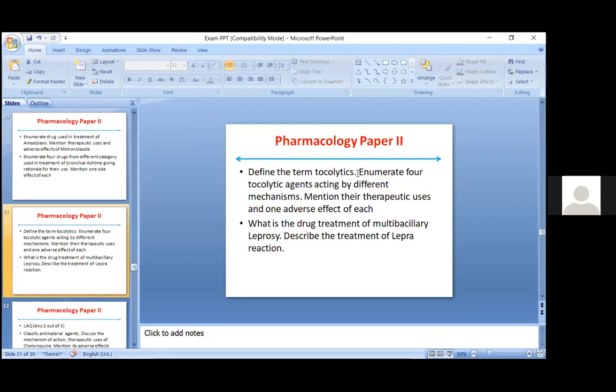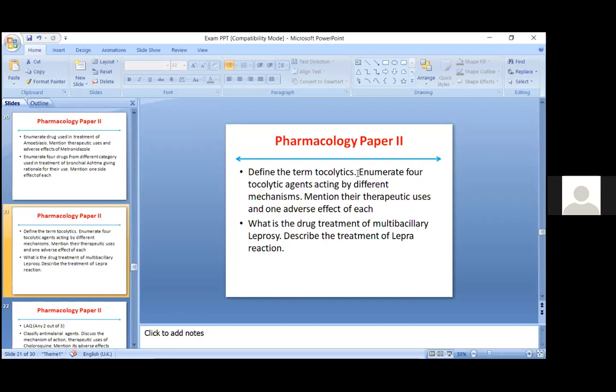Defining the term tocolytics will itself carry 1 mark. Enumerating 4 tocolytic agents will carry another 1 mark. Therapeutic uses will carry 1 mark, and one adverse effect will carry 1 mark. So this is how the distribution will occur.